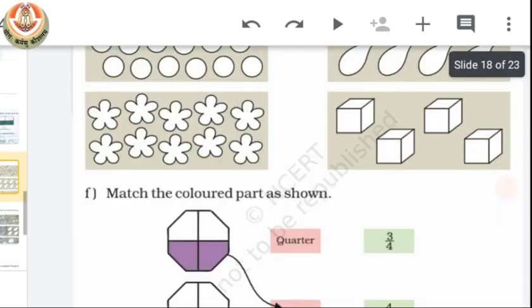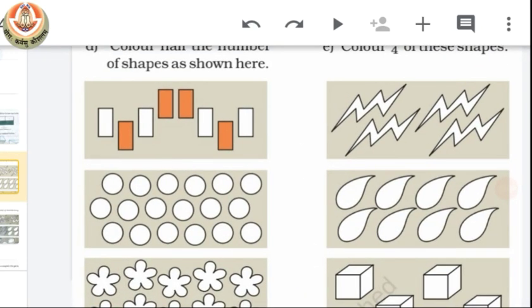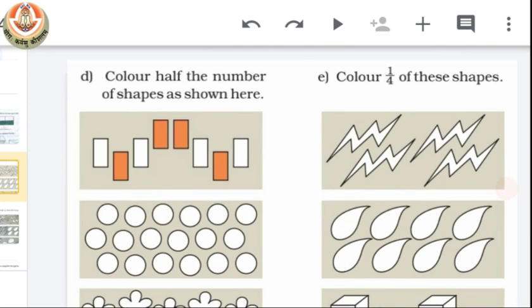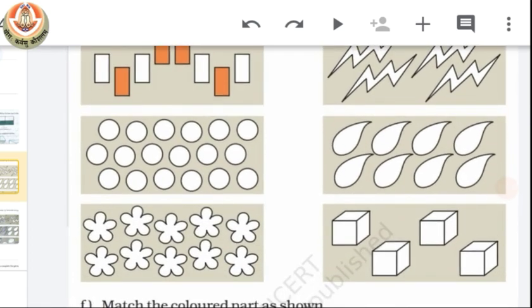Now let's move on to the next page, in which we have to color the exact half and 1/4 in this. So you can see here, for exact half we have to count all the given things first. So we have 1 2 3 4 5 6 7 8 9 10 11 12 13 14 15 16 17 18 circles.